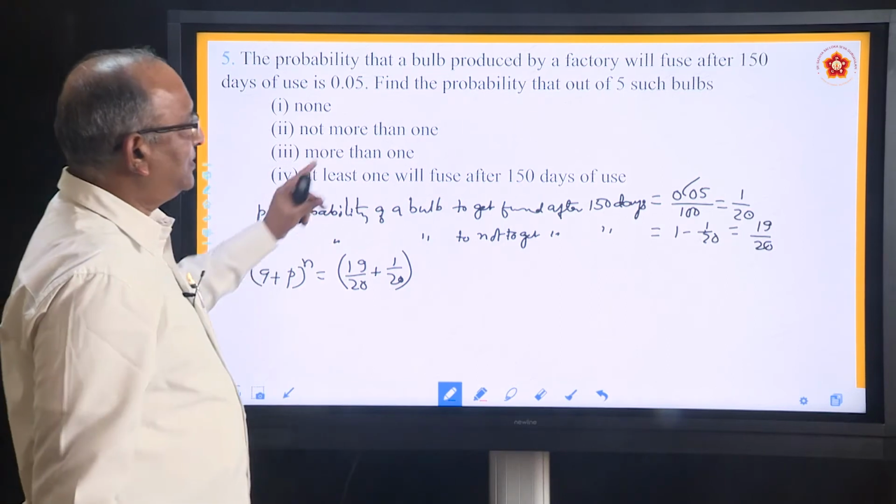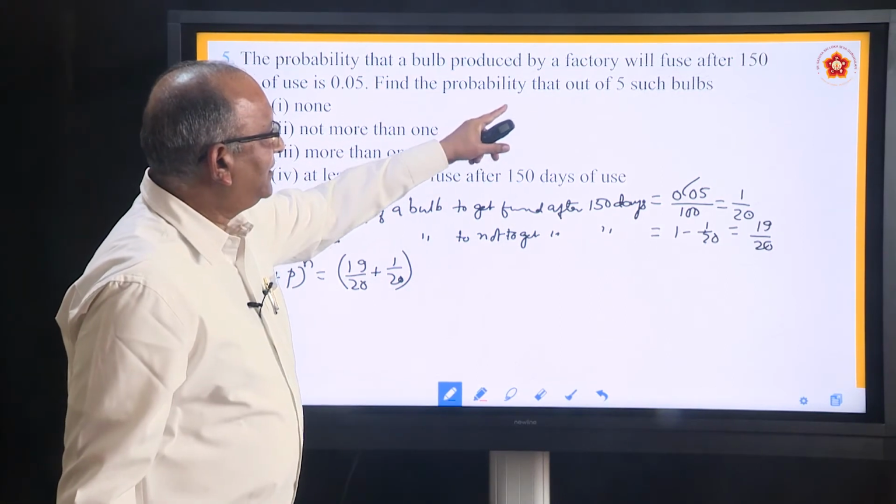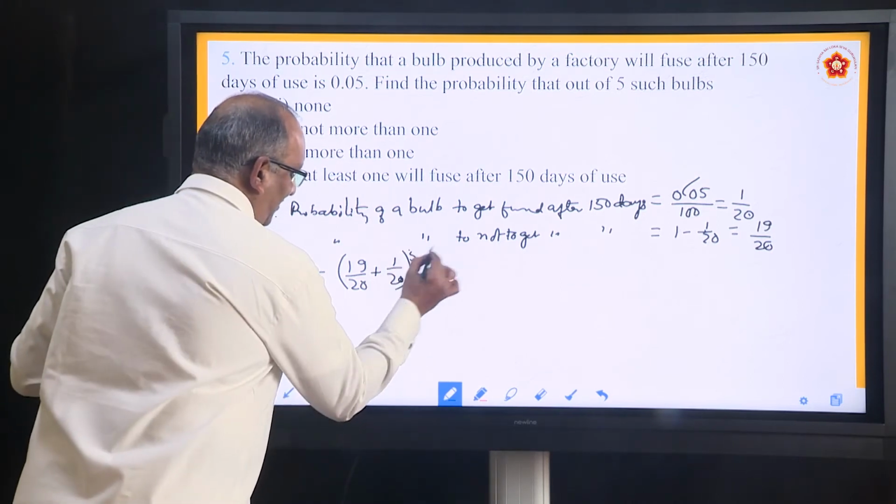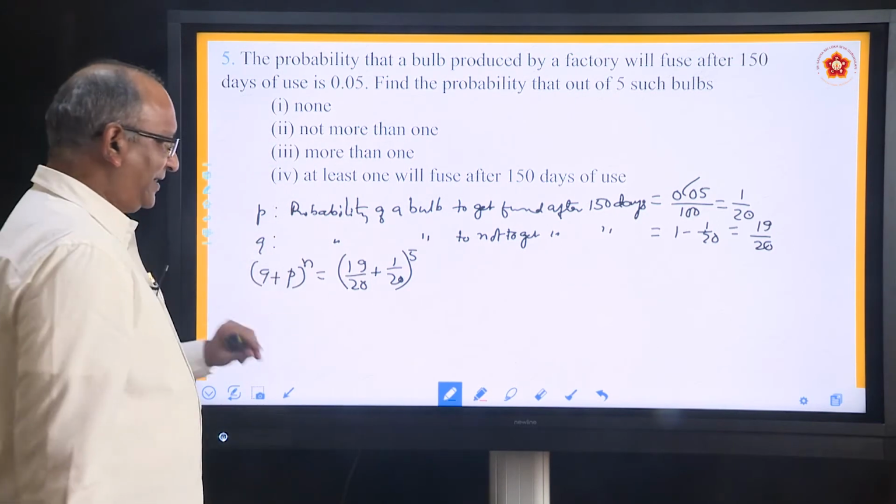How many bulbs? Find the probability that out of 5 such bulbs, the number of bulbs is 5, so its power is 5. So, how do you write the expansion?